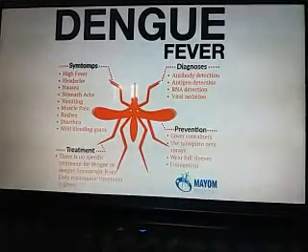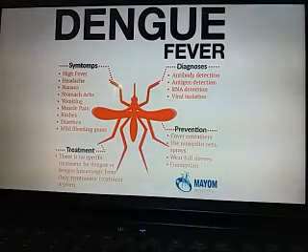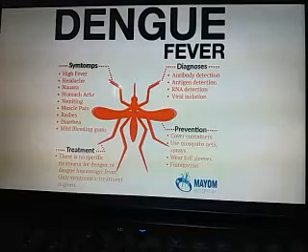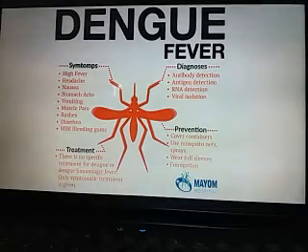Here also: cover containers, use mosquito nets, spray to kill the mosquito, avoid waterlogging in your area or in your home, in any utensils or pots, flower pots, and always use fumigation to control the mosquito.